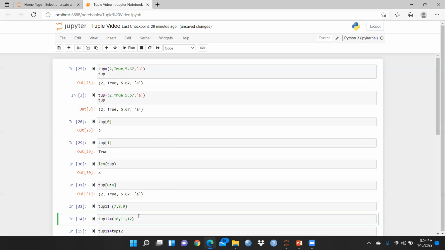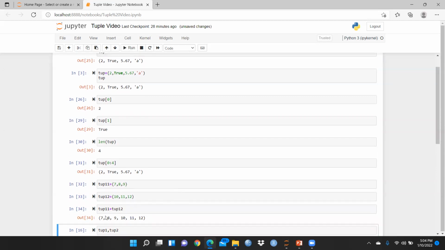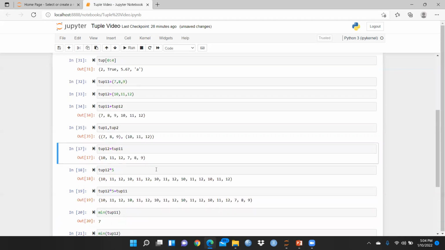And after that tuple 12, I put the values 10, 11, and 12. Now I would like to see how we can put them in one tuple. So tuple 11 plus tuple 12, and simply I have to run this. You can see the output combines both: tuple 11 has one set of numbers, and tuple 12 has these numbers.